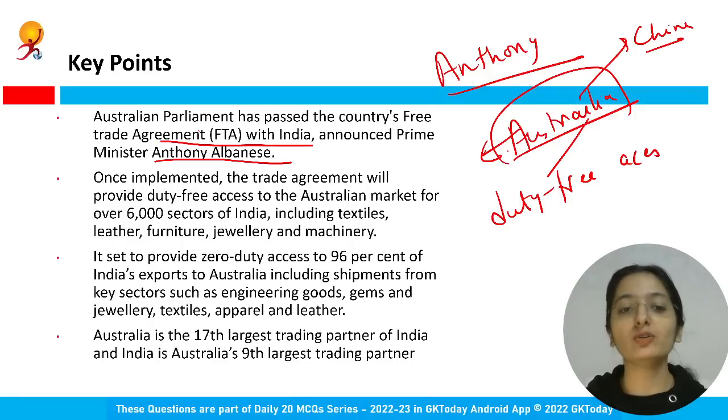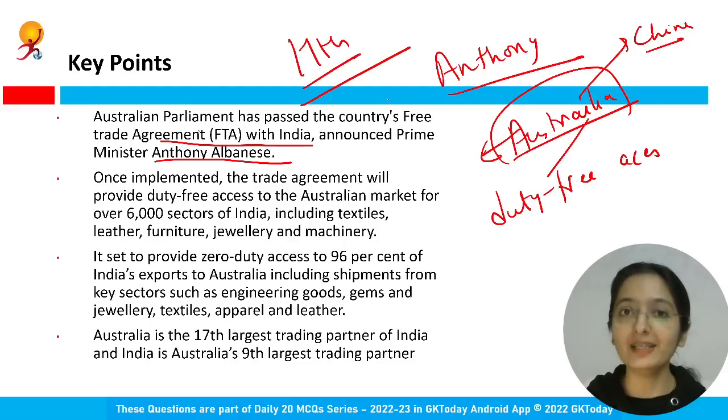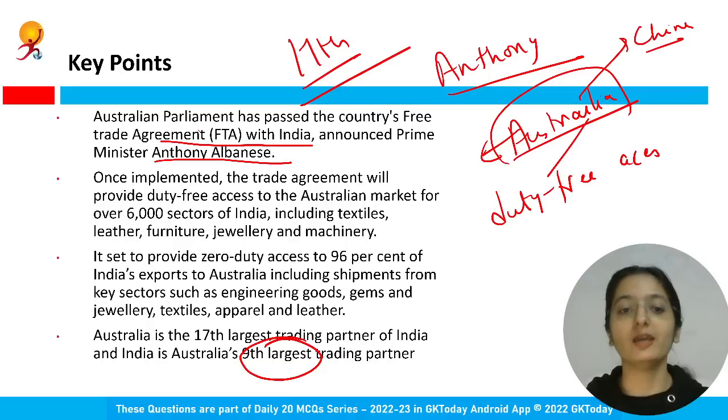If I talk about Australia and India, Australia is the 17th largest trading partner of India, and on the other hand, India is Australia's ninth largest trading partner. So there is still much more to do. Both countries can expand their bilateral trade in different sectors. This agreement is one such step in this regard. So there is a huge potential. These numbers are also telling you that Australia is the 17th largest trading partner of India, and India is Australia's ninth largest trading partner, right?